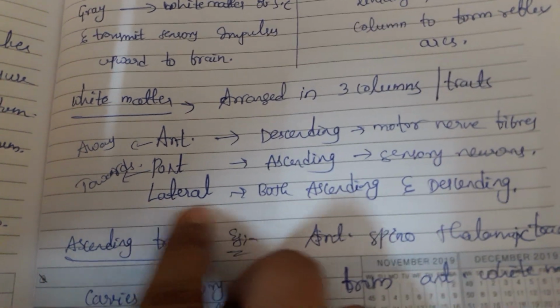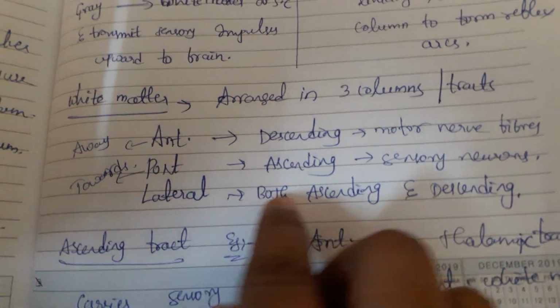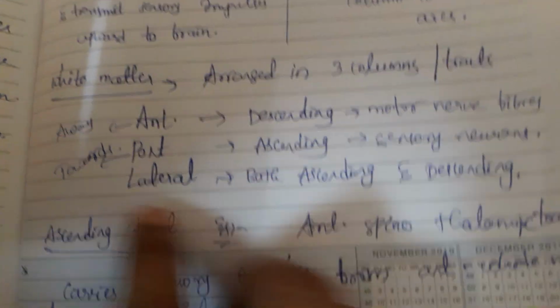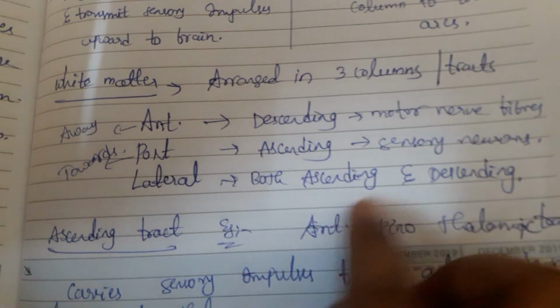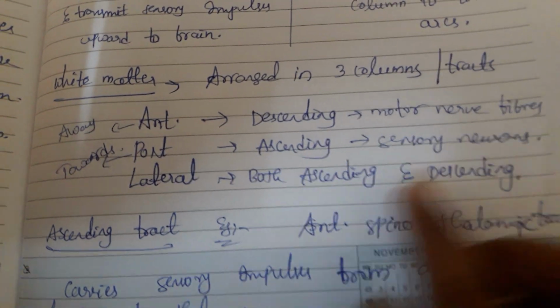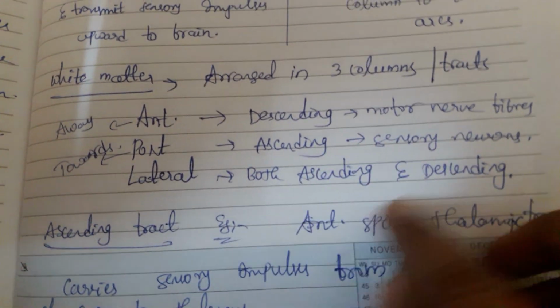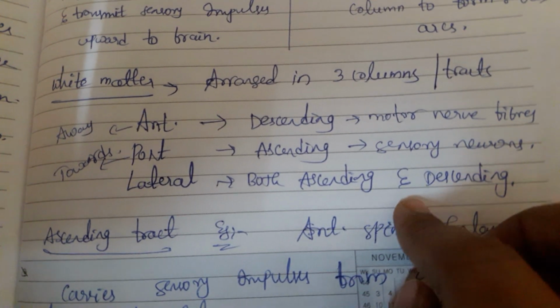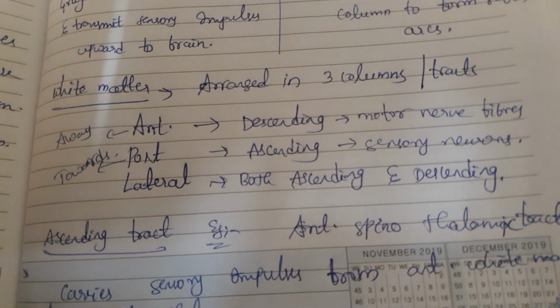Here we have the lateral column, that is, both ascending and descending. Here the spinal nerves are involved. Already we know the 31 pairs of spinal nerves are all involved here for carrying information at a time, both ascending and descending. That is, both the sensory and motor neurons are involved at a time here. That is mainly the spinal cord. Thank you for listening.